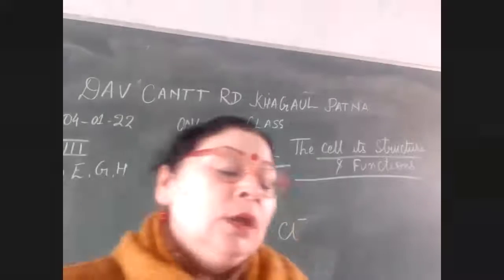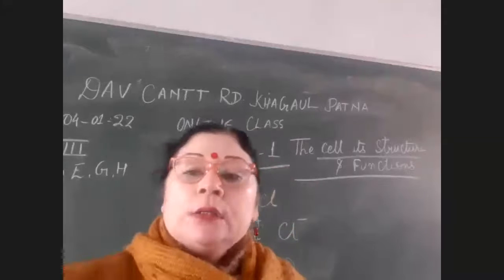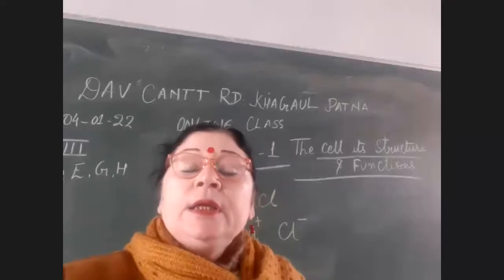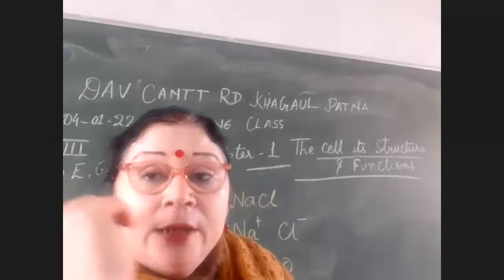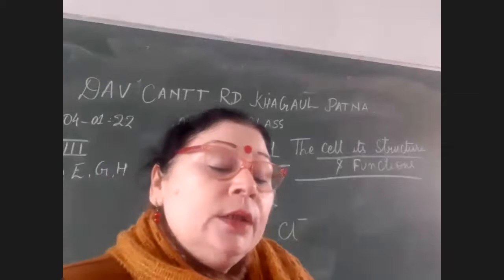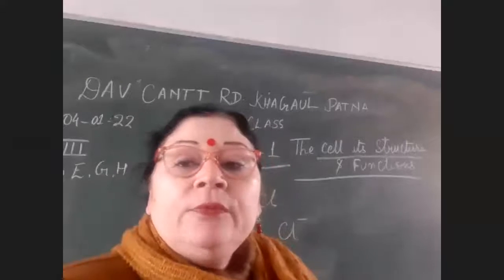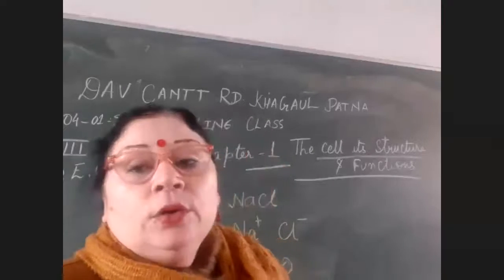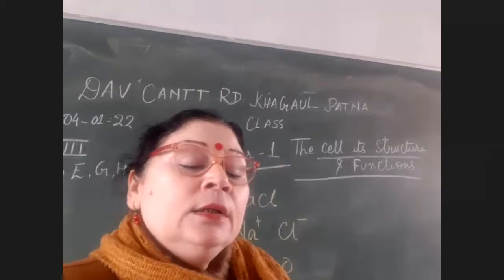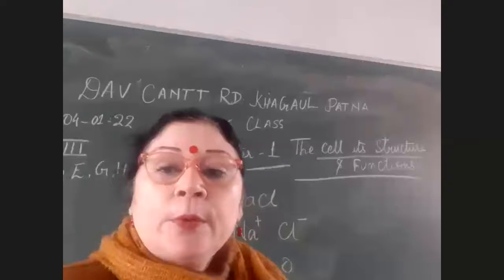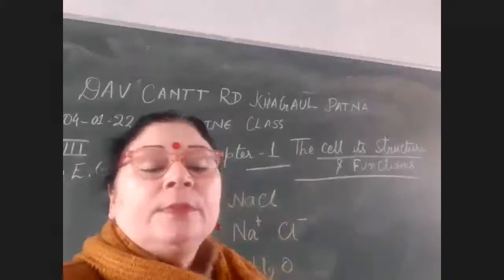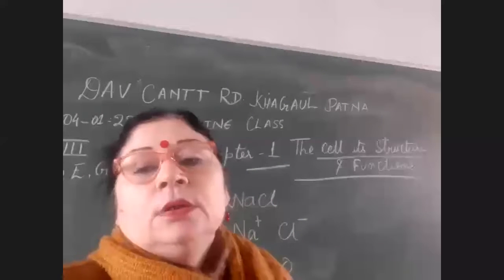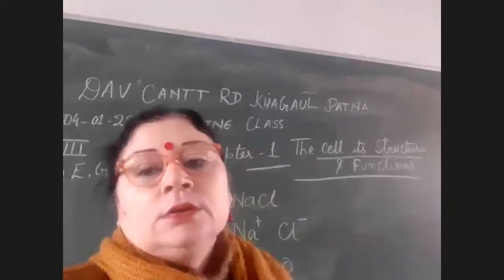Then, where will the oxygen bubble be collected, and where will the hydrogen bubble be collected? The oxygen bubble will be formed at the anode electrode, which is connected to the positive terminal, and the hydrogen bubble will be formed at the cathode, that is the negative.